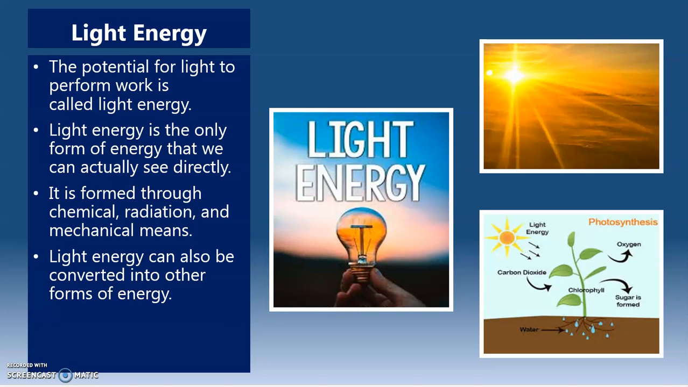Light energy. The potential for light to perform work is called light energy. Light energy is the only form of energy that we can see directly. It is formed through chemical, radiation, and mechanical means. Light energy can also be converted into other forms of energy.